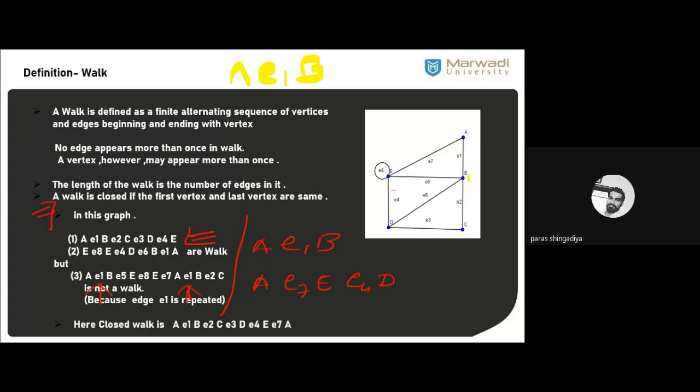So here one of the closed walks is given: A, E1, B, E2, C, E3, D, E4, E and E7, A. Clear? Just move on this boundary only. And you can see A, E1, B, E2, C, then E3, D, E4, E and E7, A. That is now a closed walk. You started at A and ended at A. That is called the closed walk. Clear? And just find some more examples of walks as well as closed walks from the graph.